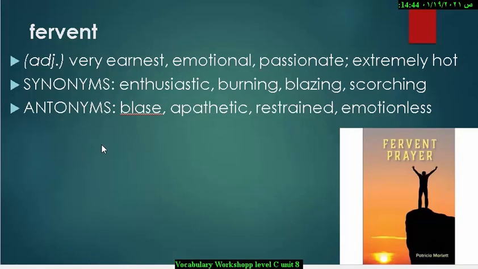Next word is fervent. It's an adjective which means very earnest, emotional, passionate, or extremely hot. The synonyms are enthusiastic, burning, blazing, scorching, and the antonyms are blasé, apathetic, restrained, or emotionless. As you can see, this person in the picture is fervent, which means he is very emotional and enthusiastic about something.